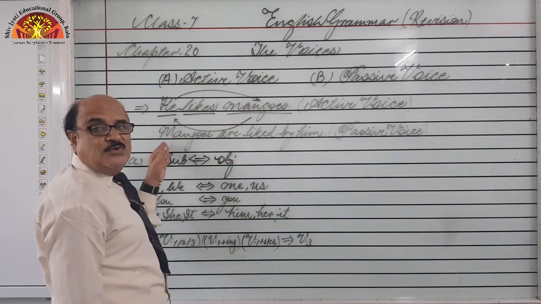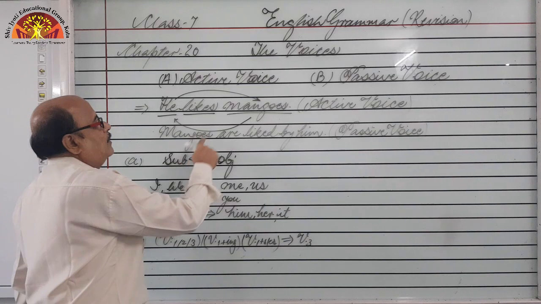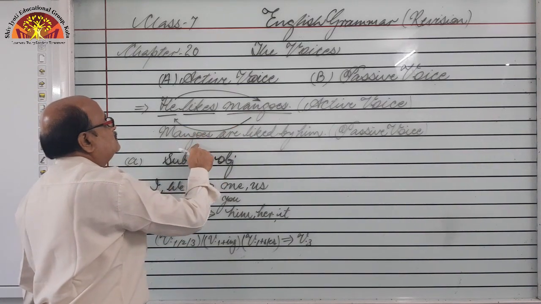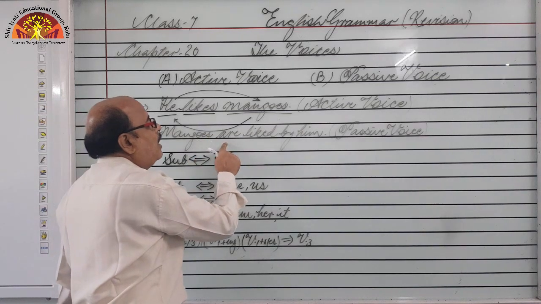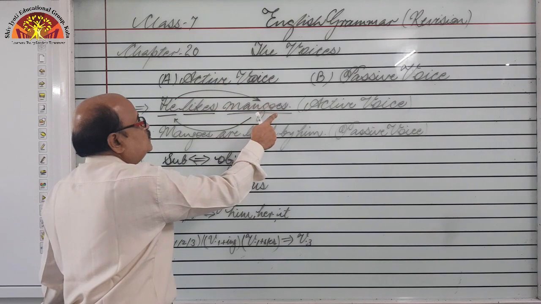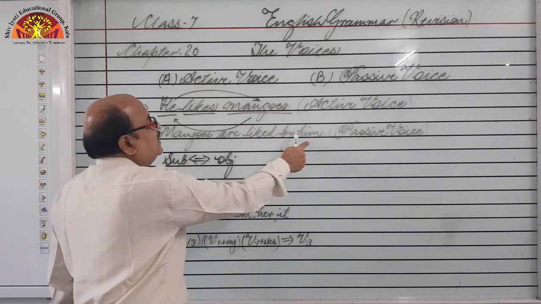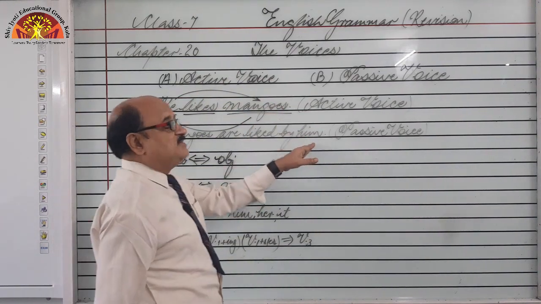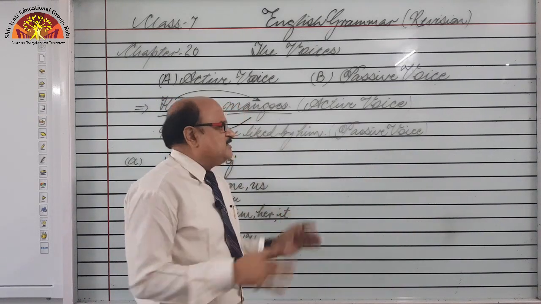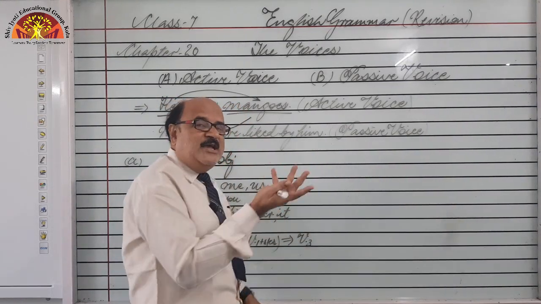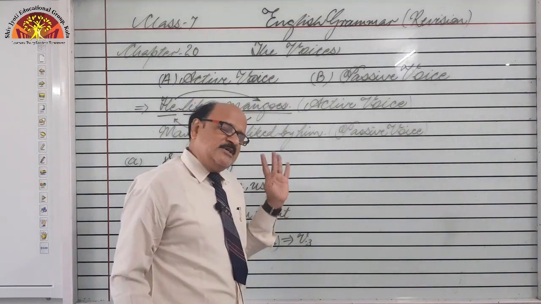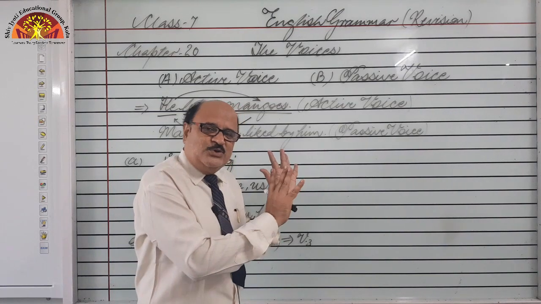So here in the answer you can see mangoes. It was there in the end, now it has taken the place of the subject. So, mangoes are liked by him. He is transposed to this place, so it turns into him. This sentence structure is known as passive voice. Don't be confused, this is just a beginning. I'll explain each and every rule to make it easier, and I'm sure this topic will be very clear to you.